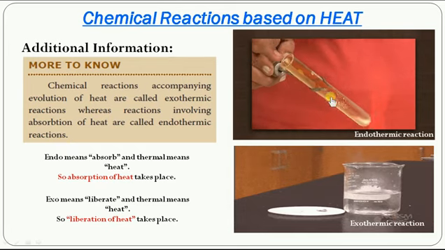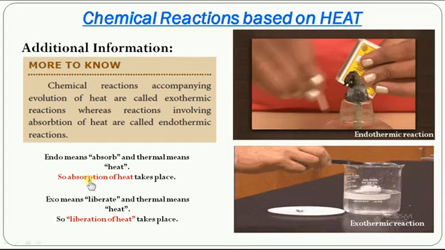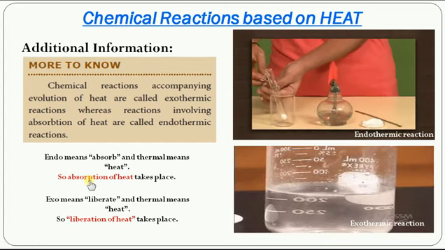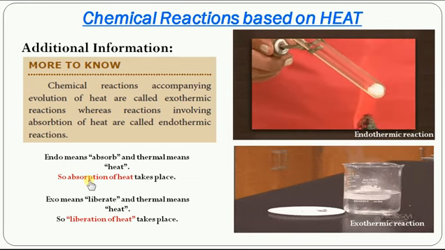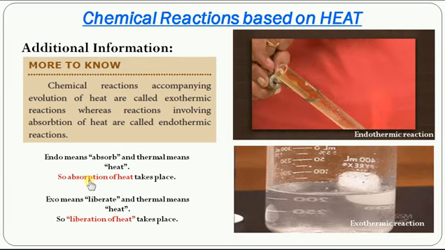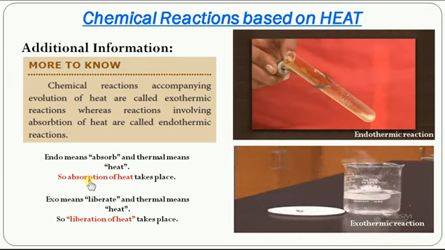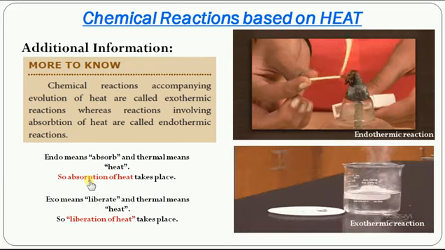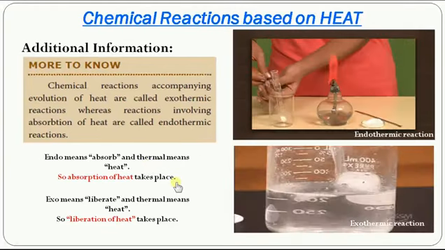When any reaction takes place by absorbing heat, we call it endothermic. So all your cooking process is an endothermic process because it absorbs heat. Your mom takes the rice in the pot and heats it up. By absorbing heat, the rice gets cooked. So that indicates the cooking process is an endothermic process. I hope this video will be very helpful in understanding the concept called chemical reaction based on heat.